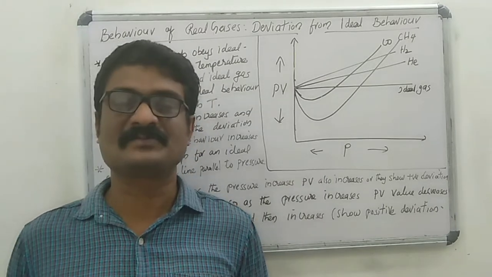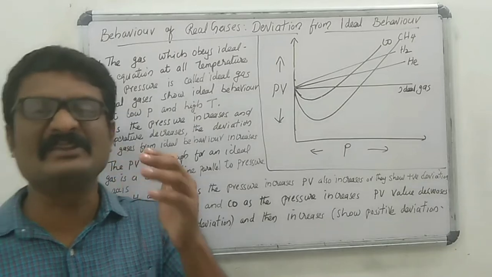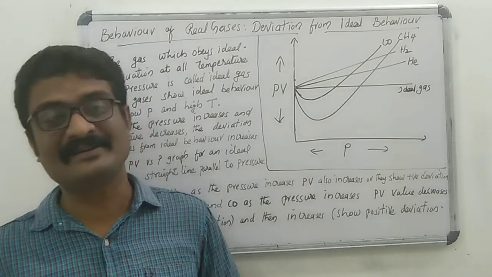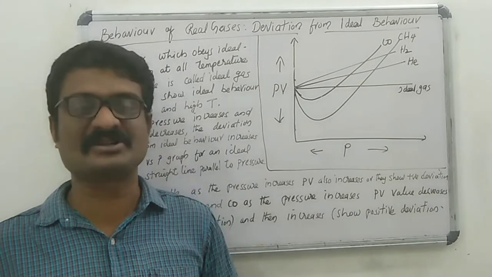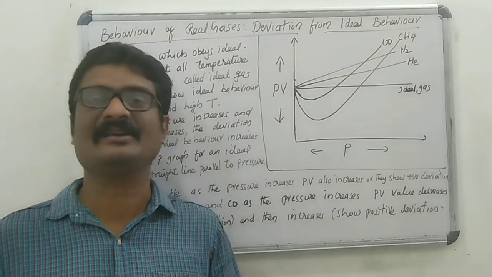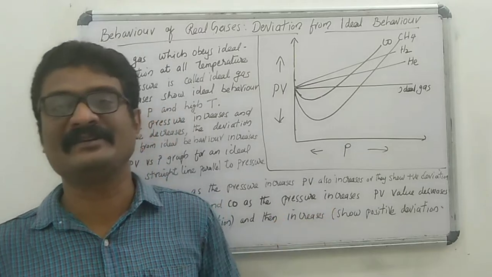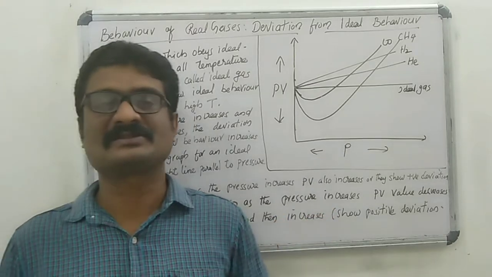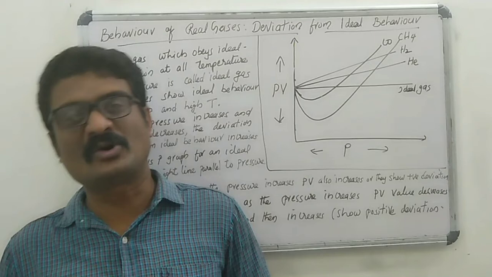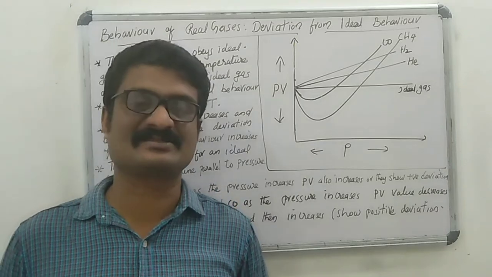That means real gases deviate from ideal behavior. We know all the existing gases are said to be real. The real gases deviate from ideal behavior, hence these gases are known as non-ideal gases.